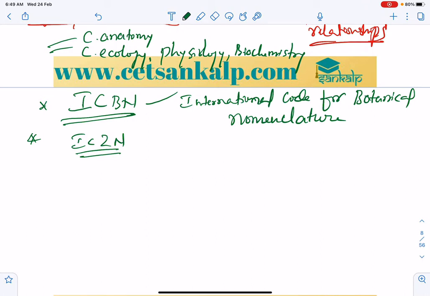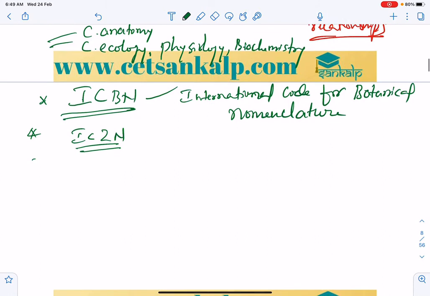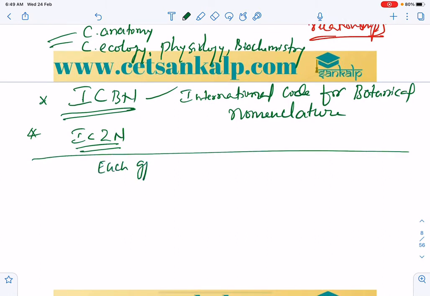We know that in the hierarchy, organisms are classified into groups or categories. Each group or category in the hierarchy is called a taxon or rank.